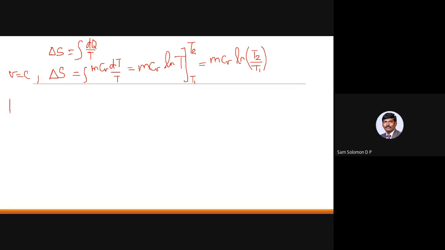Can you try it for pressure equal to constant? For pressure equal to constant, what will you do? It is the same formula, delta S equal to integral dq by T. dq for a constant pressure process is what?